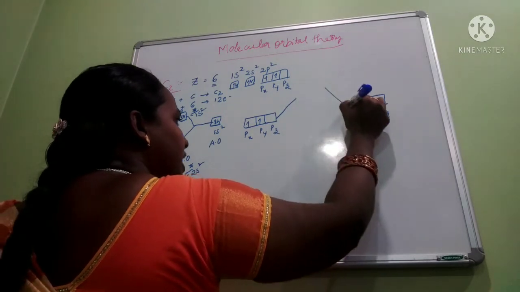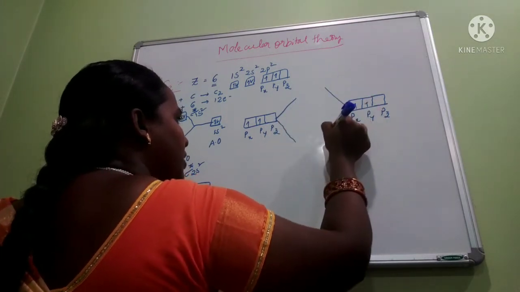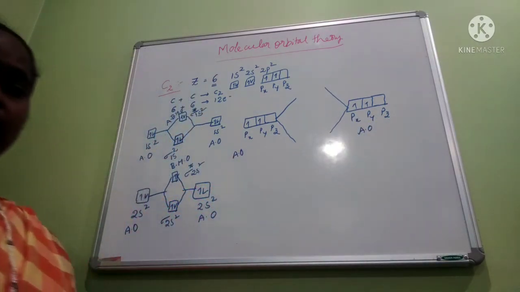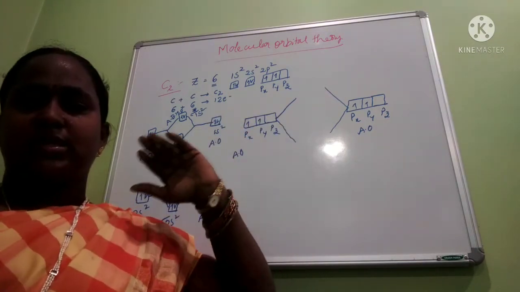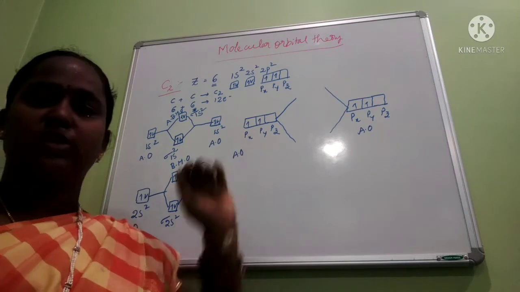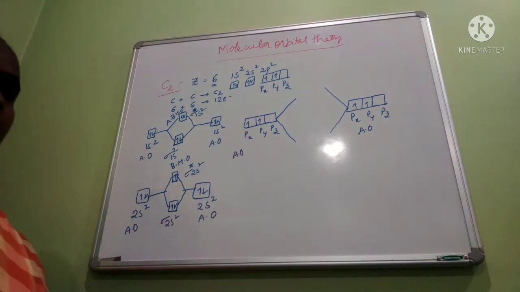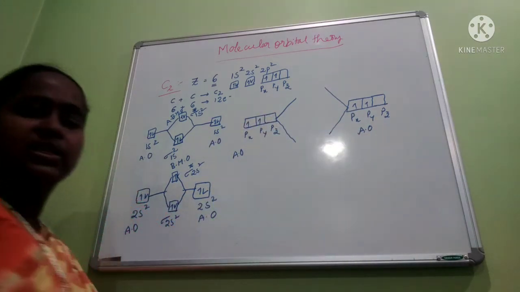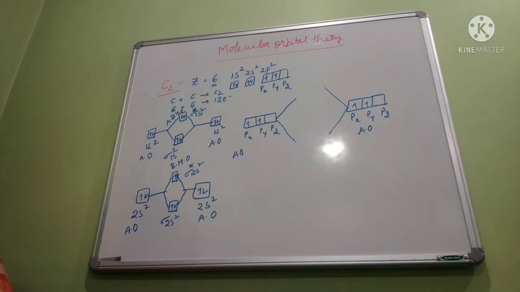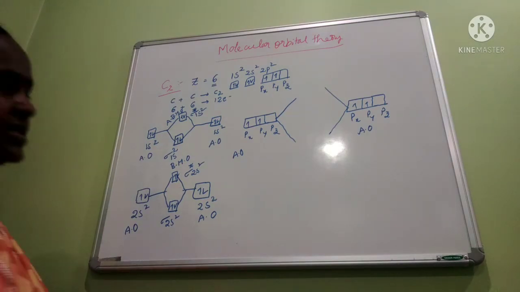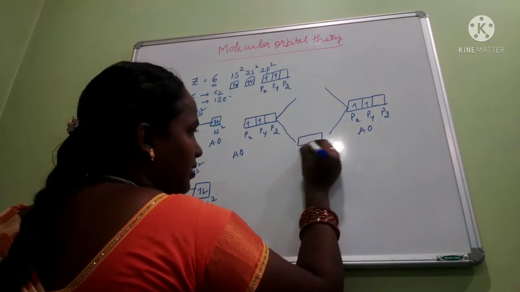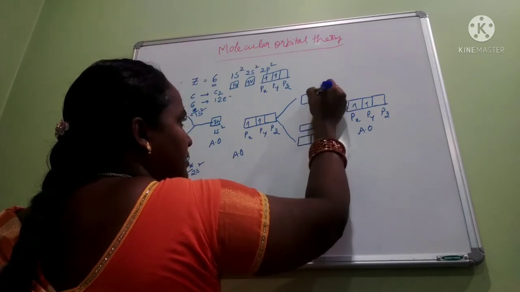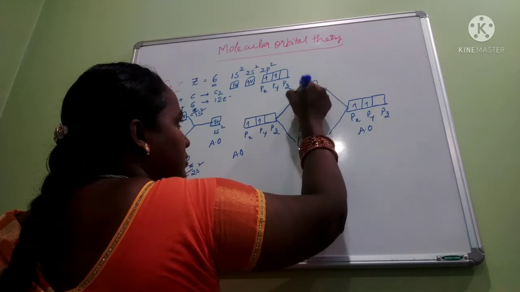Now these 6 atomic orbitals combine to form how many molecular orbitals? 6 molecular orbitals. But here all the 3 orbitals are present at the same energy level, so we can call them degenerate orbitals. But after combining these atomic orbitals, while forming the molecular orbitals, they will be split into 2 energy levels. Okay, 2 energy levels. Firstly pi, then sigma, then pi star, then sigma star.